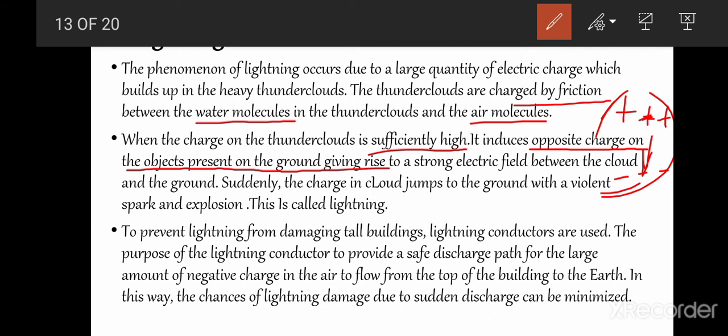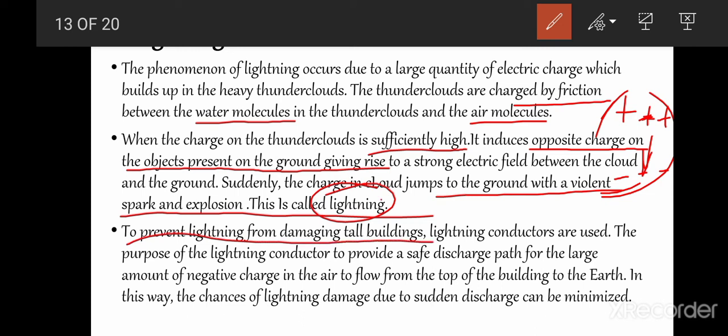Suddenly the charge in the cloud jumps to the ground with a violent spark and explosion. This is called lightning. It is very common. I think you have also seen this phenomenon. Lightning is very dangerous for tall objects.